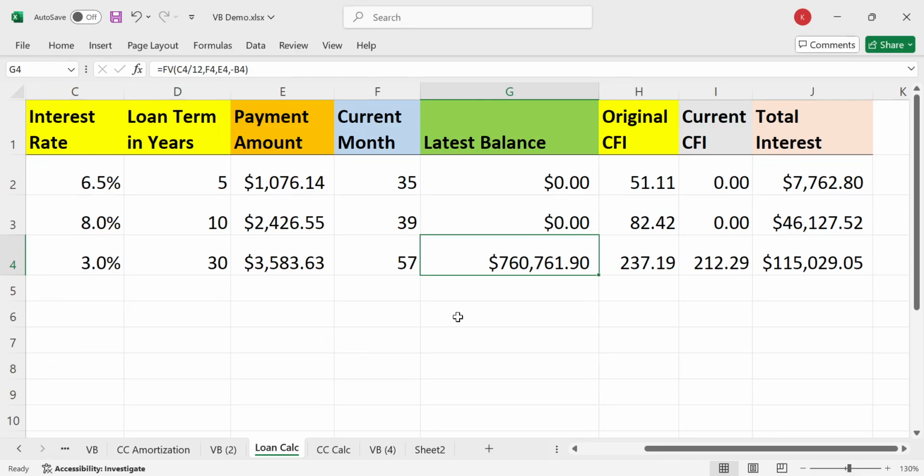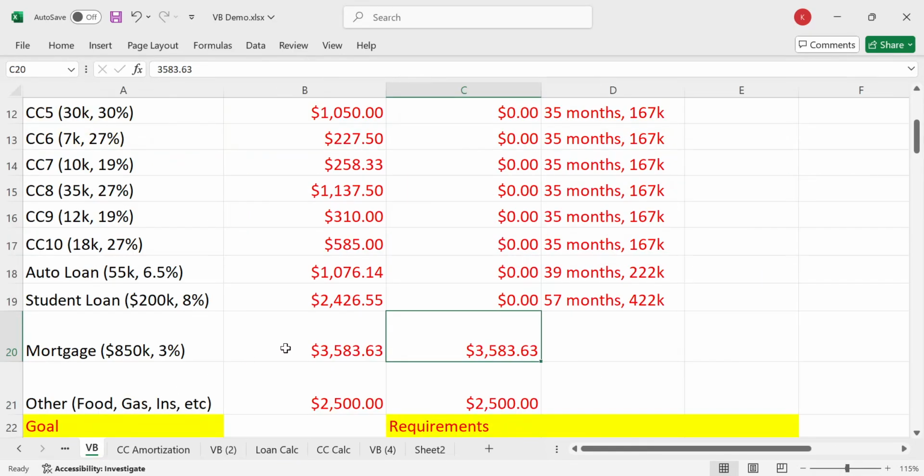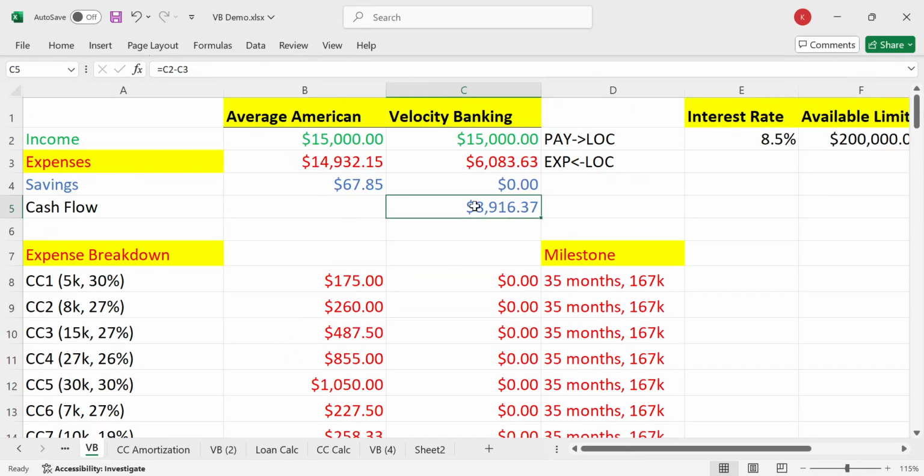And still control your money, because what's the main fear of, let's say, you have $8,000 or $9,000 of savings and dumping it into a loan? It's because the loan is a one-way street, and when you dump your money into a loan, you never really get it back. And then if you dump your money into a loan and then you're using credit cards as backup, you're segregating your income. So that's one thing we also want to prevent: segregation of income.